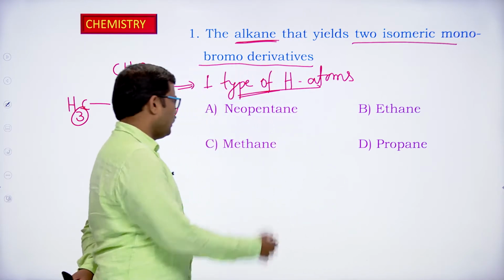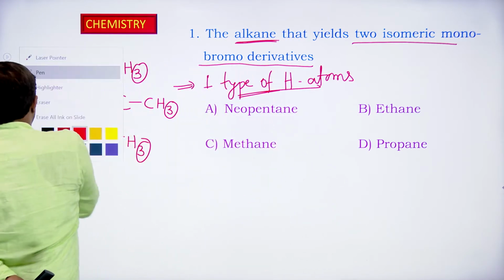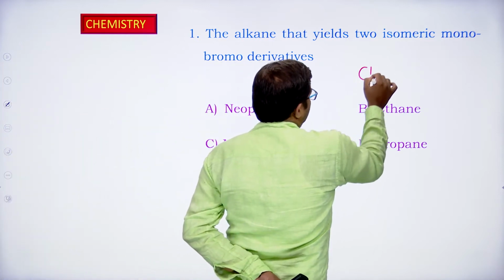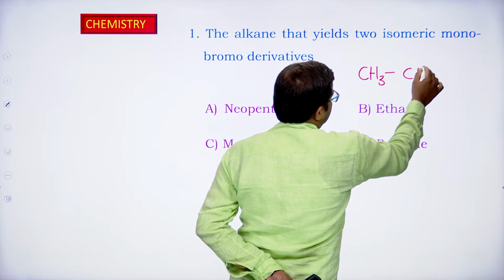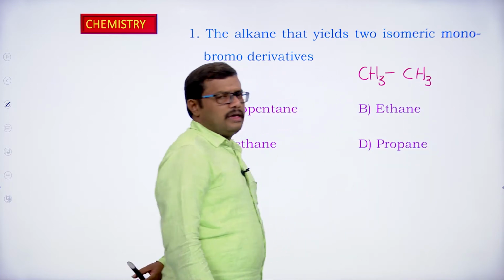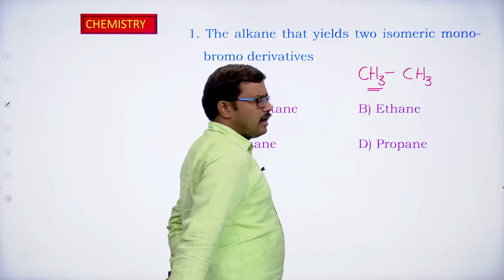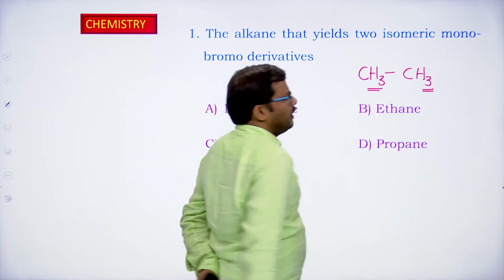Right. So looking at the next option, ethane. We know ethane is CH3-CH3. If you substitute bromo on one carbon or on the other carbon, it is one and the same.